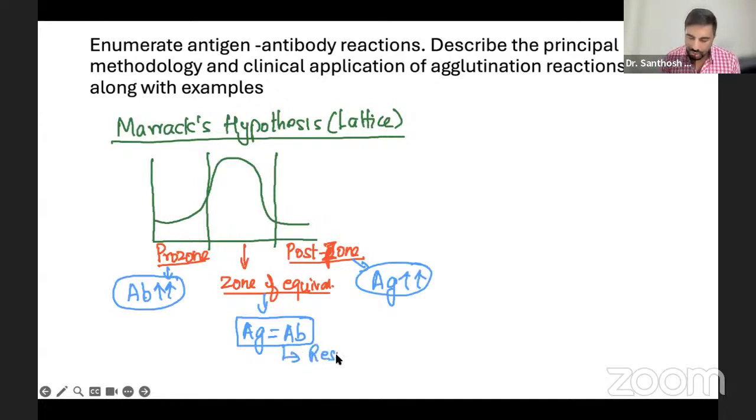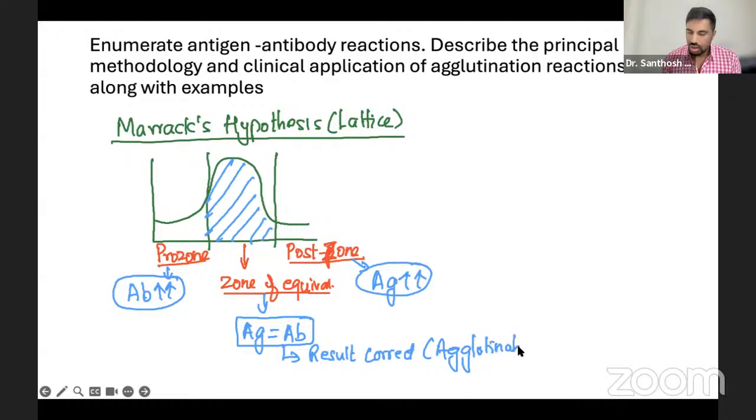In the other two zones, if antigen or antibody is high, there is an increased chance of false positive or false negative results. To get a proper antigen-antibody interaction, agglutination or precipitation, you need an equal amount of antigen and antibody. This is Marrack's hypothesis.